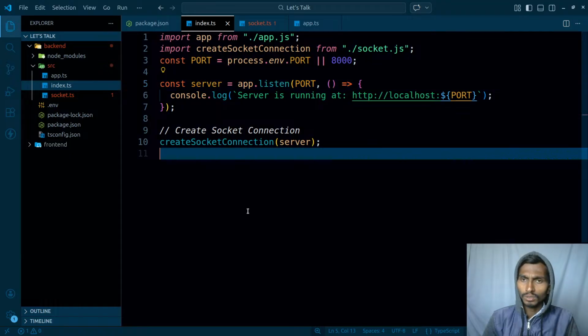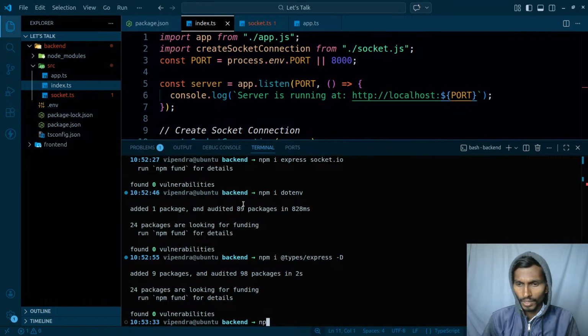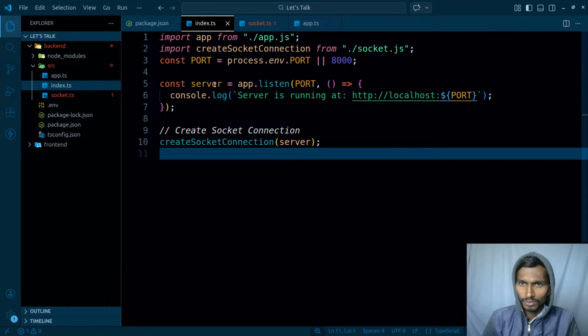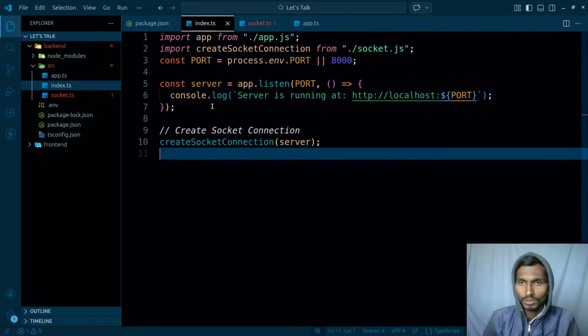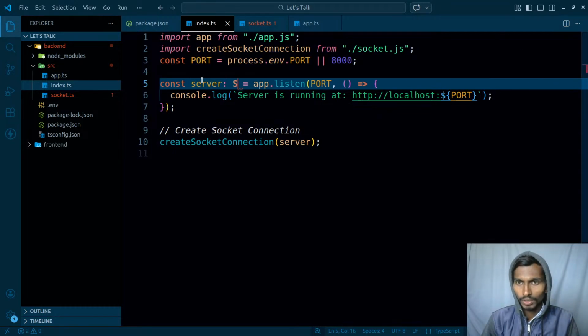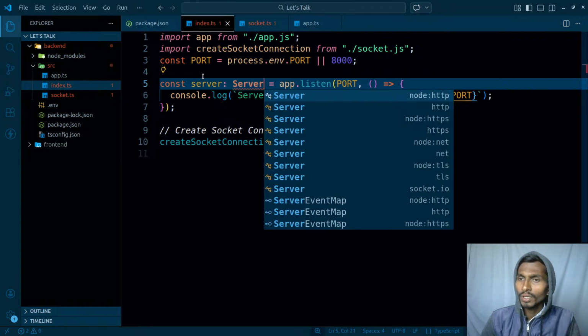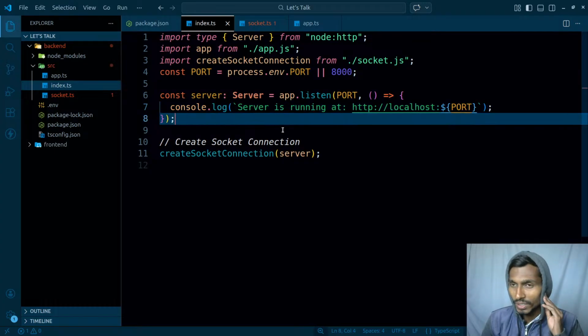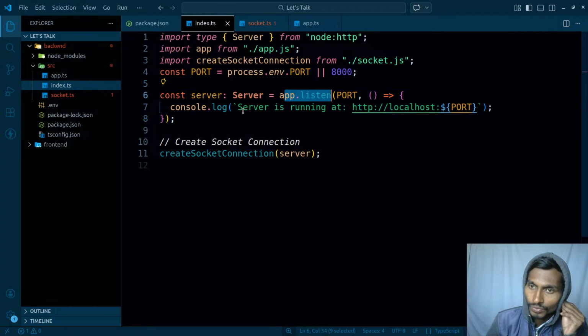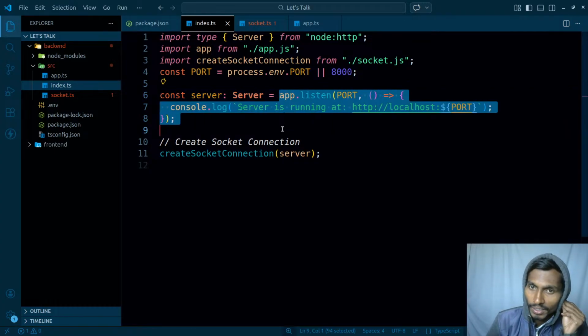So let me do one thing. npm install types of node. First of all, I'm gonna be getting the types of node over here. So now I have that. That simply means I should be able to get the types over here. So I'm gonna be here. Let's try the server again one more time. Right now I'm getting the server from HTTP, so just simply gonna be getting over here. And what is actually happening, this app dot listen automatically creates the HTTP server.